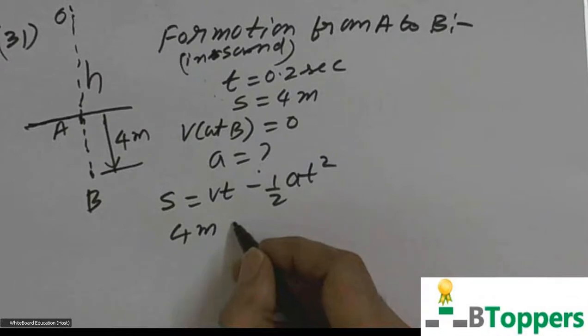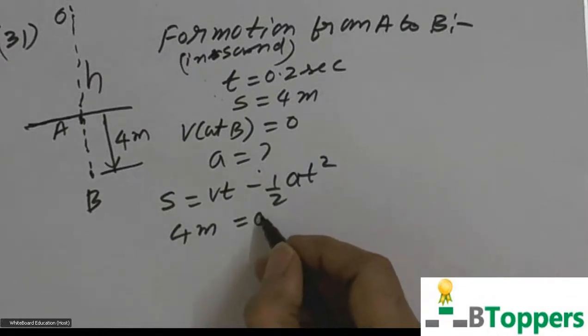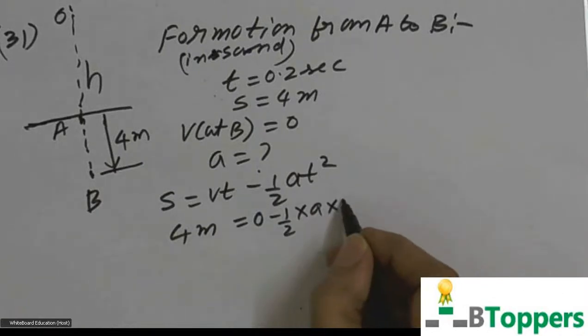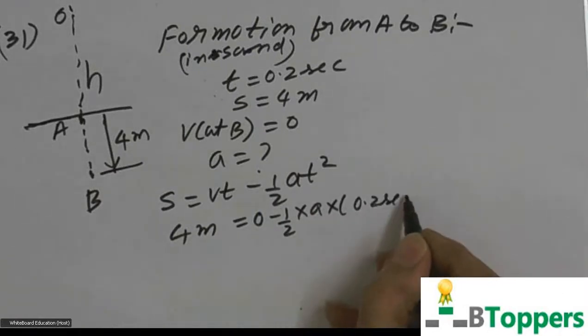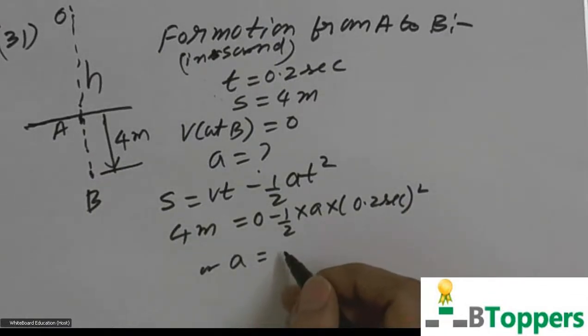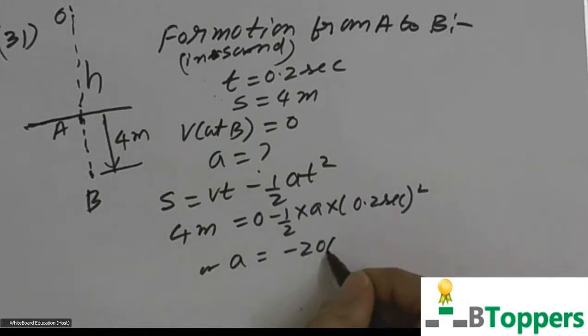Here s is 4 meters, v is 0, t equal to 0.2 seconds. So you can find the acceleration a from this. So you get minus 200 meter per second square as the answer.